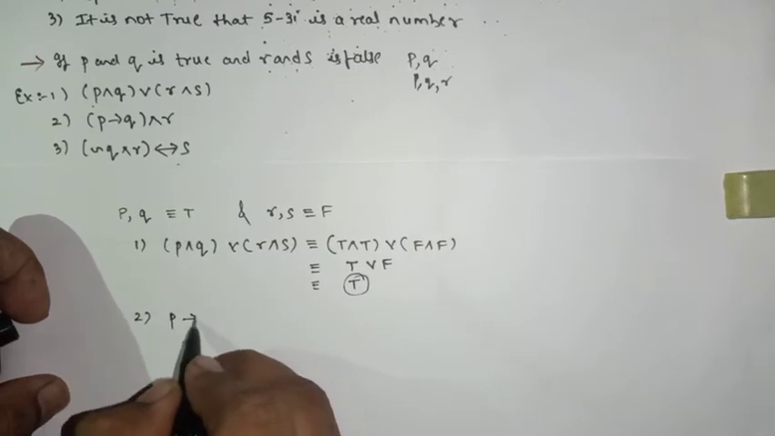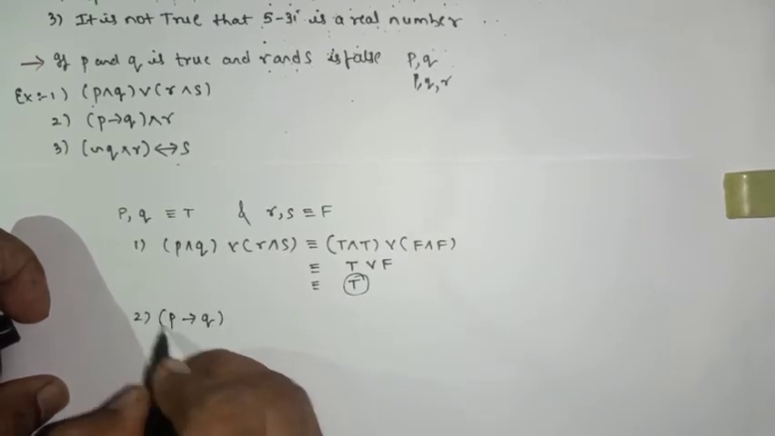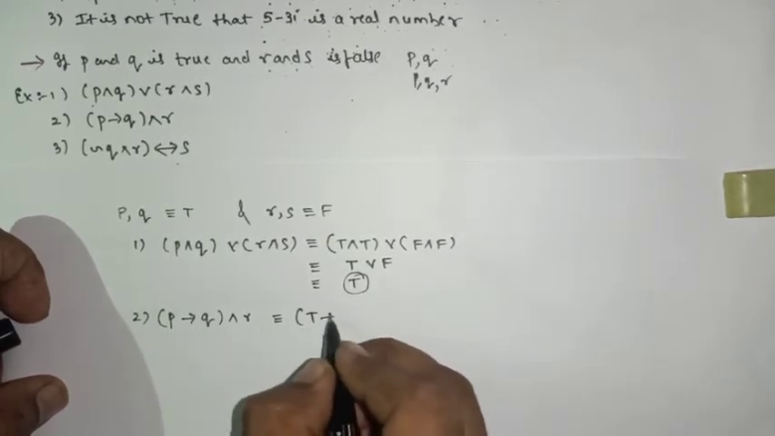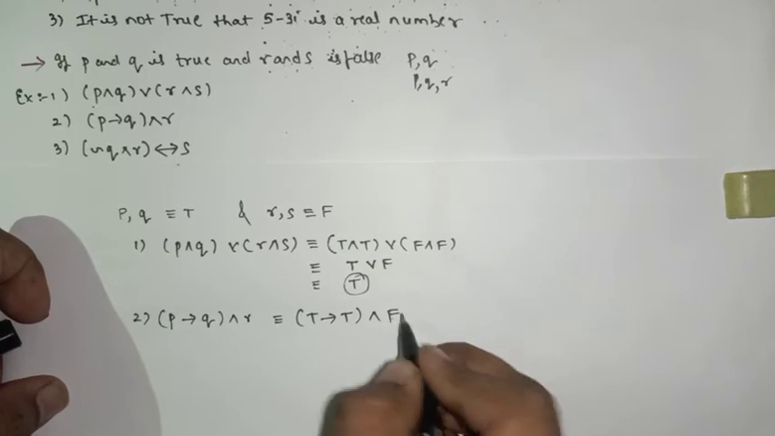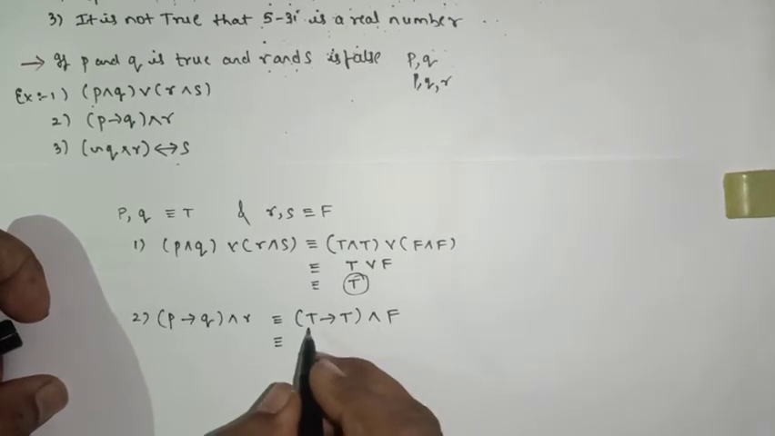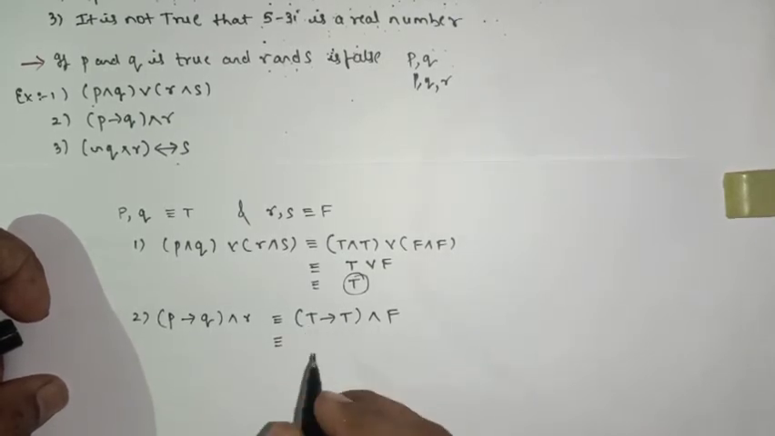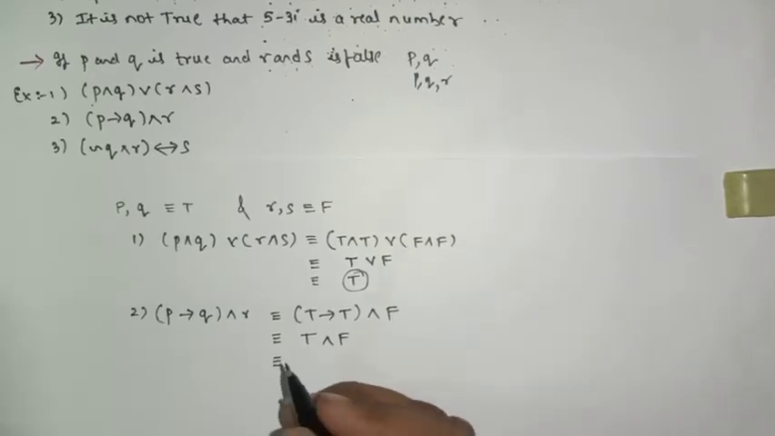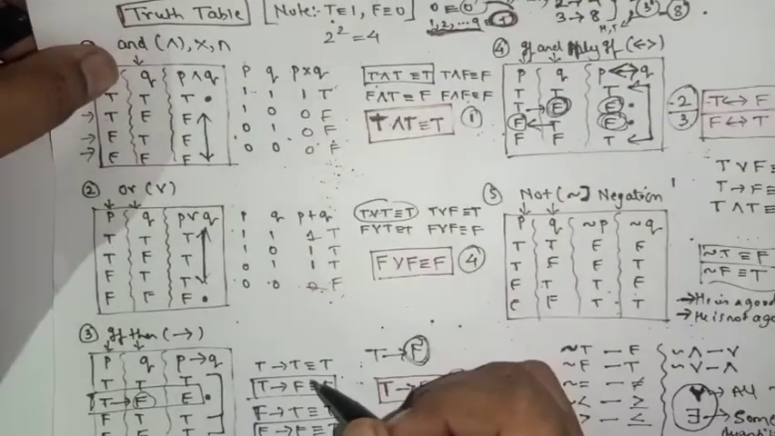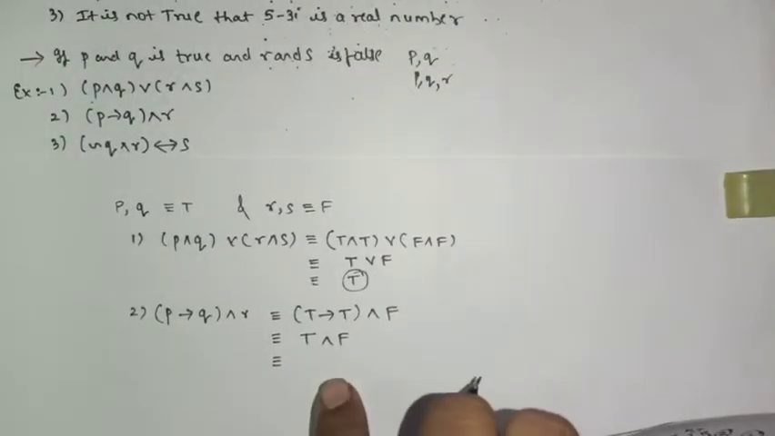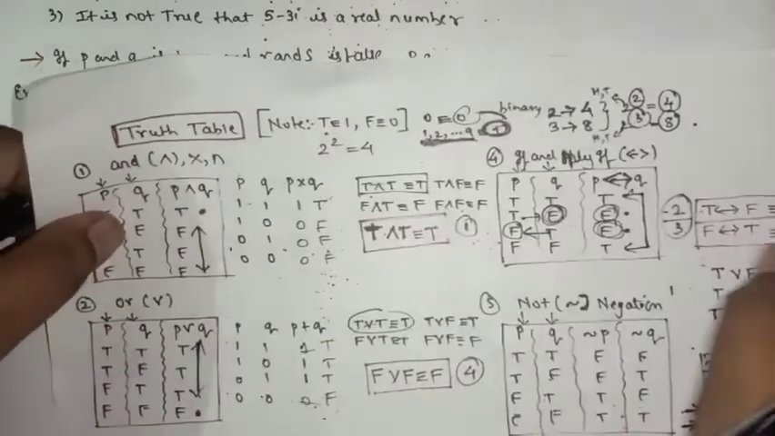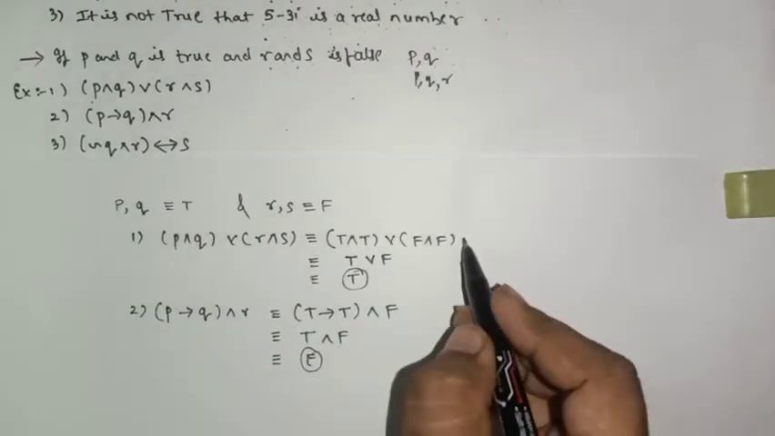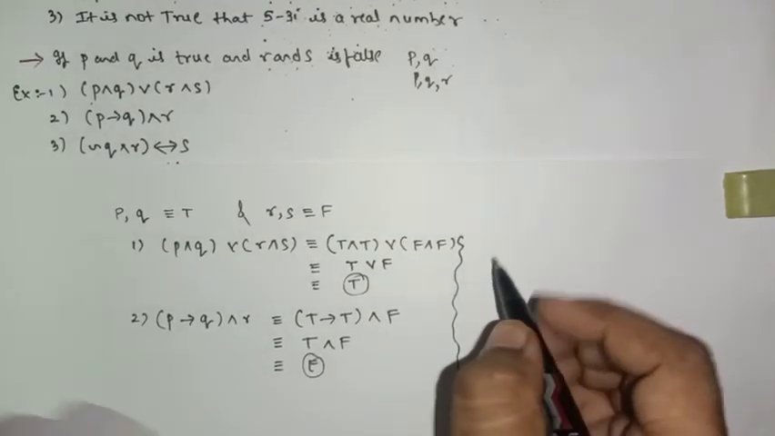What is the second one? P implies Q and R. What are P and Q? They are true, true. What is R? That is false. So we know that true implies true is true. Yes or no? Right? True implies true is true. And the last one is true and false. True and false is what? False. So its final answer is false. Understood? Move on to the next one, the third one.